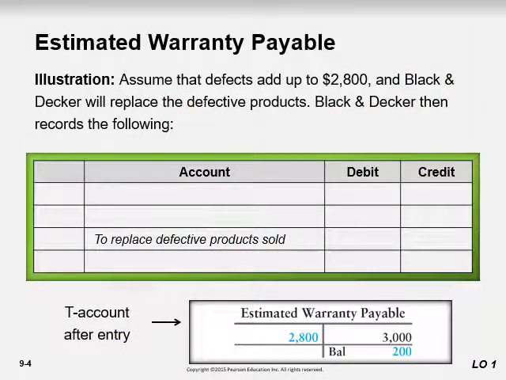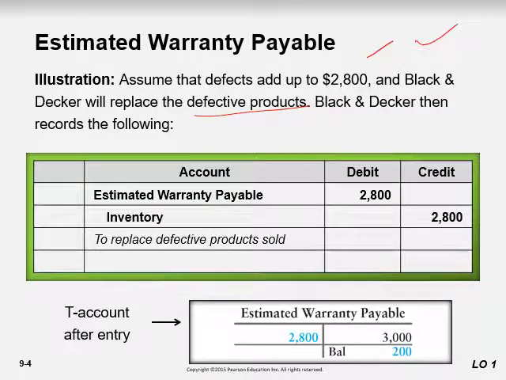So assume that defects amount to 2800 and Black and Decker would replace the defective products. Then what is the entry? The entry is that you replace the product, so it is warranty payable to inventory. Why? Because you replace the goods, you did not pay them cash, right?